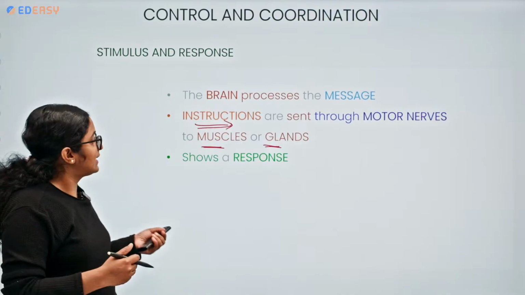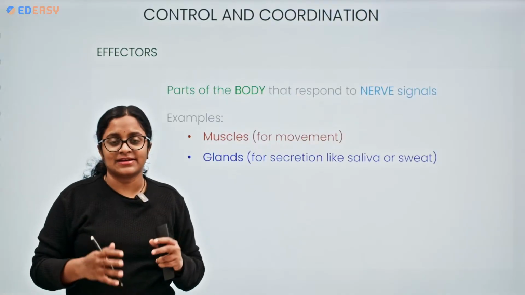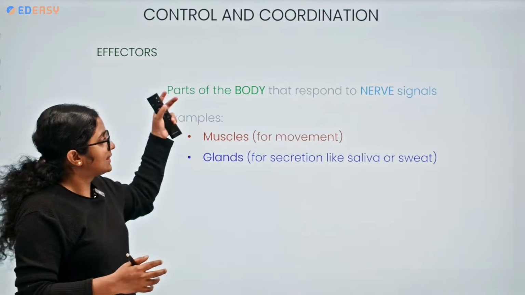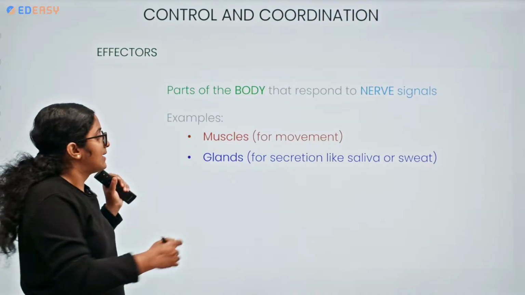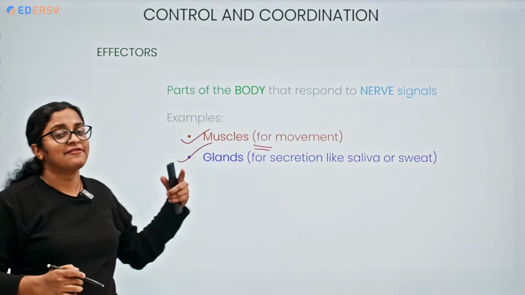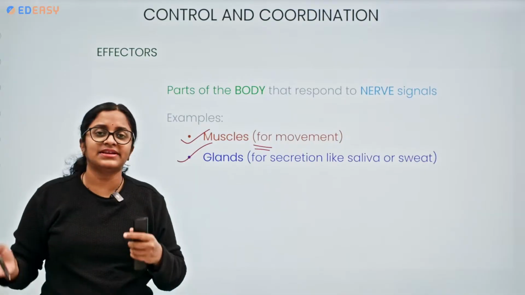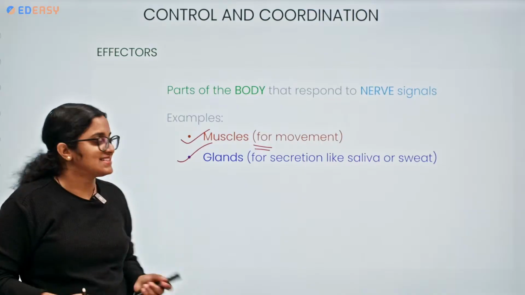They both work together, right? So now what is an effector? An effector is nothing but the part of the body that responds to the nerve signal. Here it is muscle or gland. Muscle is responsible for movement, gland is responsible for secretions. It might be salivary secretions, sweat, or any kind of secretions.